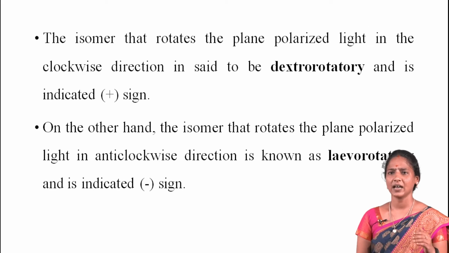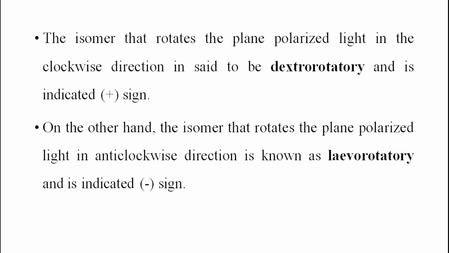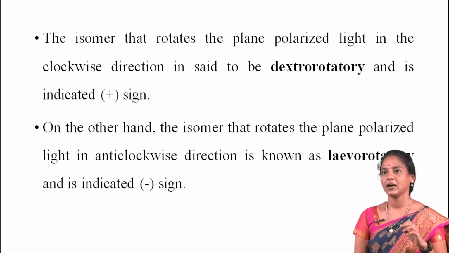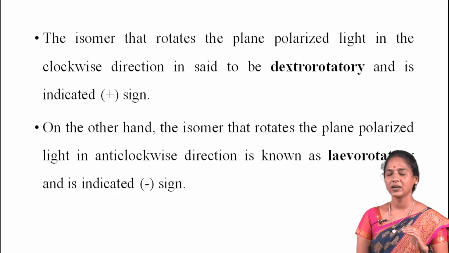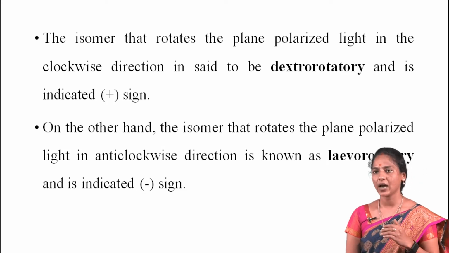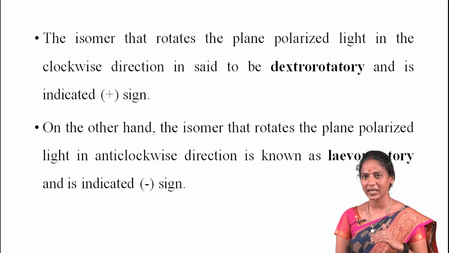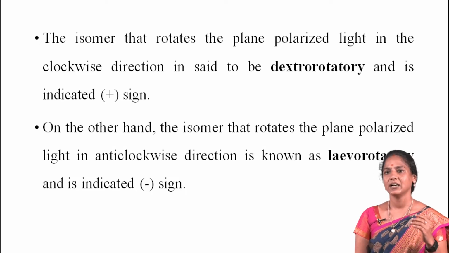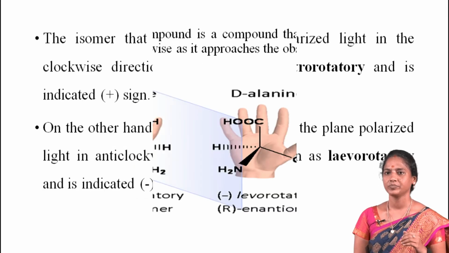Next, the isomer that rotates plane polarized light in the clockwise direction is said to be dextrorotatory, and it is indicated by a plus sign. On the other hand, the isomer that rotates plane polarized light in the anticlockwise direction is known as levorotatory, and it is indicated by a minus sign.